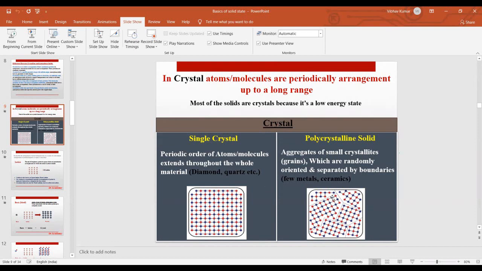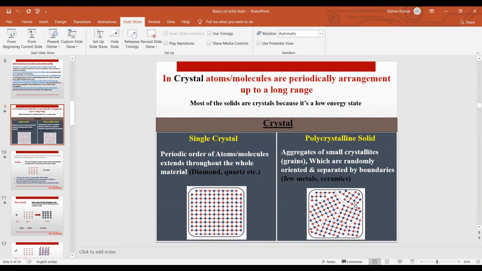While in polycrystalline solids, we have only a small portion in which we have a regular arrangement of atoms. You can see this portion: in this portion there is a definite arrangement of atoms. In another portion there is a different arrangement of atoms compared with this portion, but throughout this whole portion we have a definite arrangement.